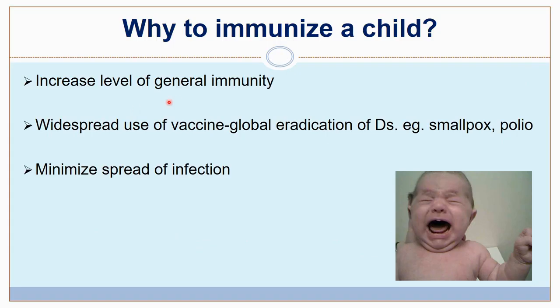Why to immunize a child? Number 1 point is it increases level of general immunity. Another, widespread use of vaccines will help you for global eradication of diseases. Examples are smallpox, which has been eradicated from the world, and polio also almost eradicated. And it minimizes the spread of infection. So it is very necessary to immunize a child.